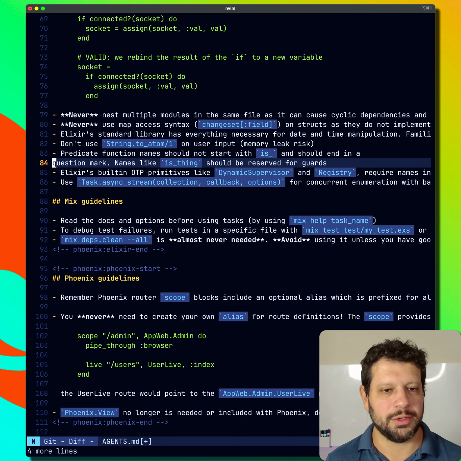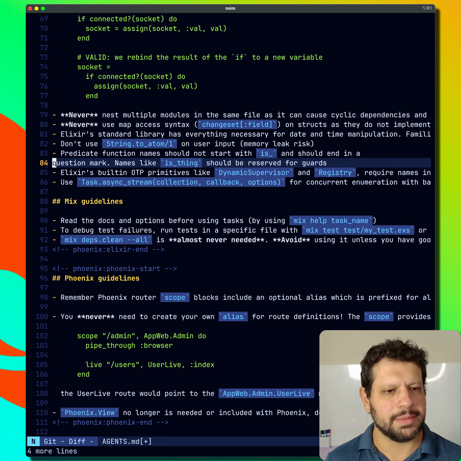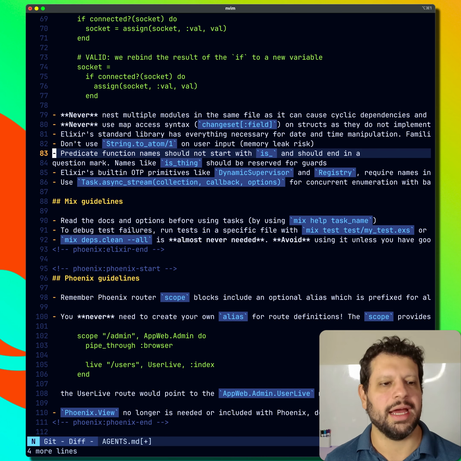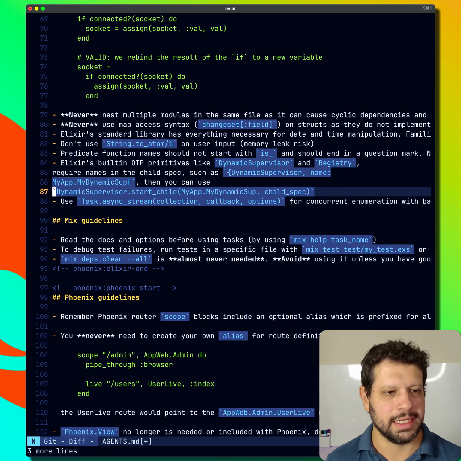Predicate function names should not start with is and should end in a question mark. Names like is_thing should be reserved for guards. I got you. Yeah. And in fact, predicate function names usually have a question mark. Oh yeah, there it is. And should end with a question mark. Yeah. Is_something else is what we use for guards as convention. That makes sense. Built-in OTP primitives require names in the child spec.